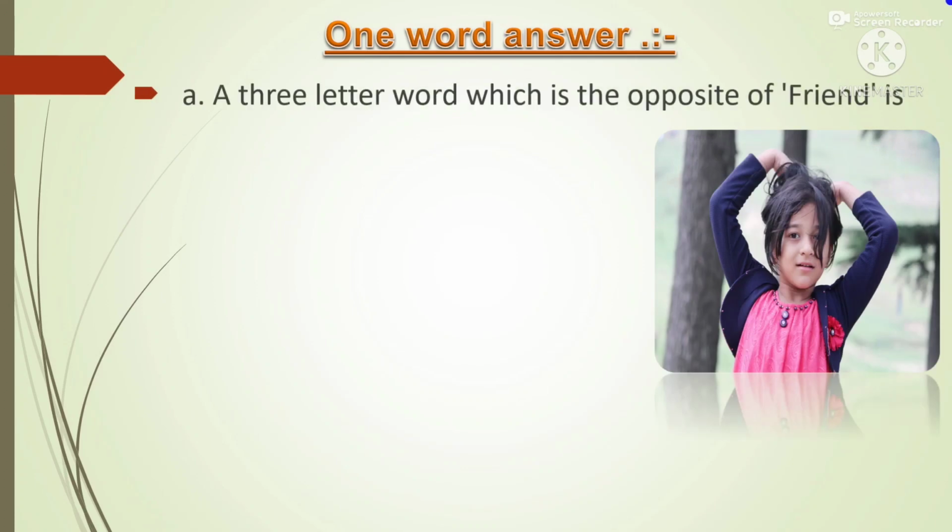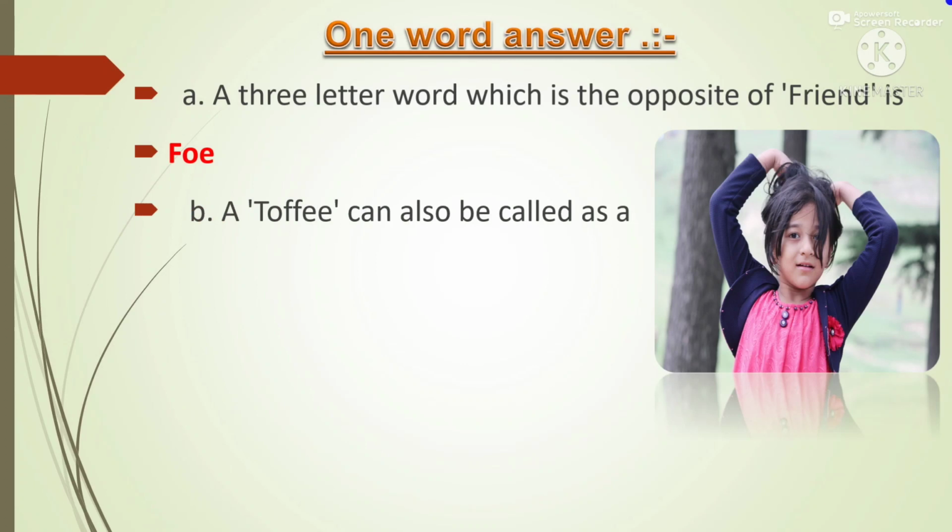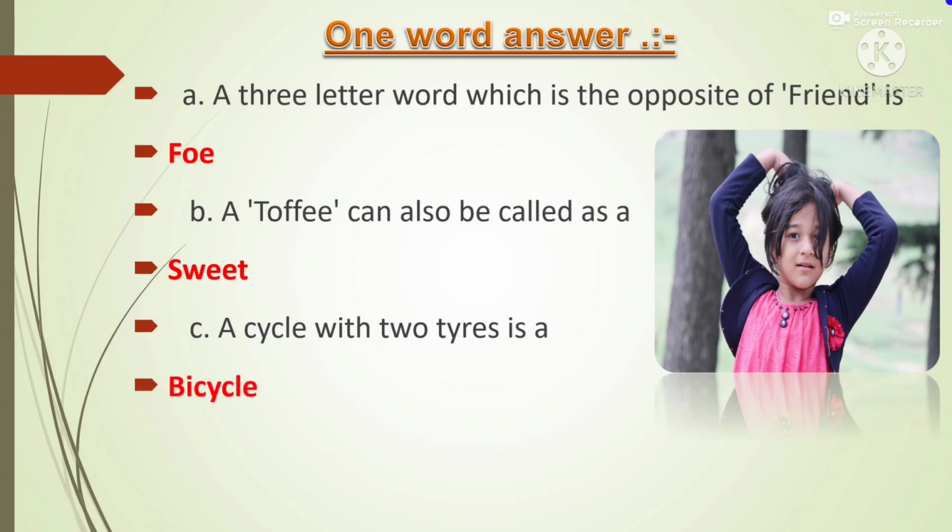Then one word answer. A three-letter word which is the opposite of friend. Can you say, students? It is F-O-E, foe. A toffee can also be called a sweet. A cycle with two tires is a bicycle.